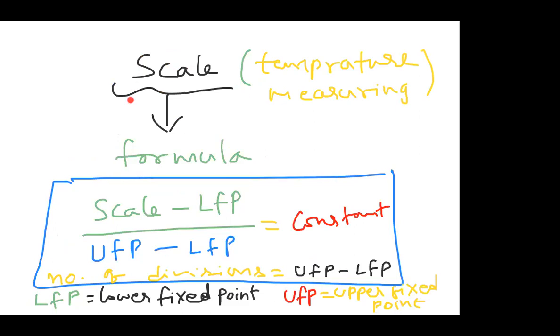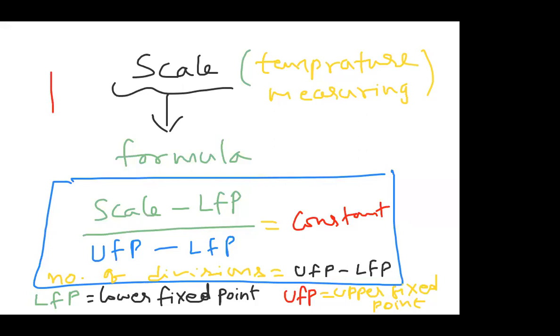For any scale, the generalized formula is: scale reading minus lower fixed point. Scale reading here means the reading we note on that scale. Suppose 30 degrees centigrade, like that we note something on the scale; that value is taken as the scale reading. LFP is the lower fixed point, UFP is the upper fixed point. So you are very clear.